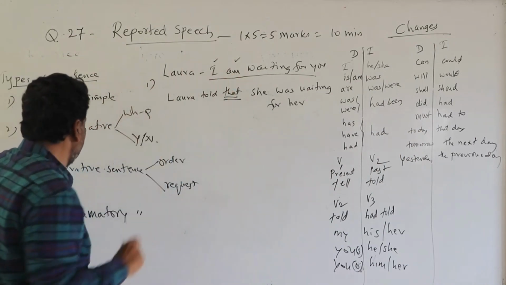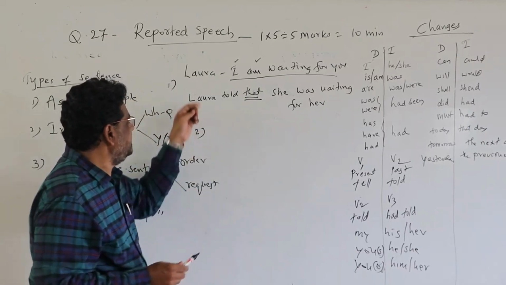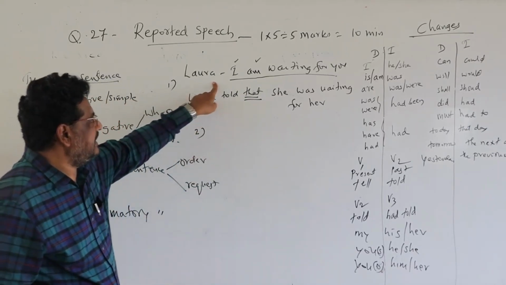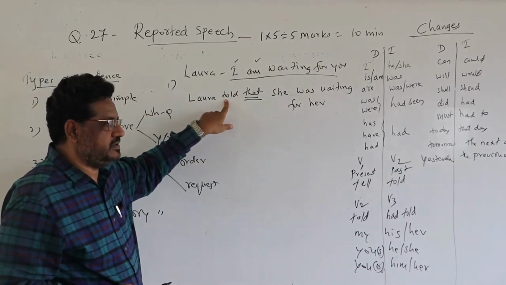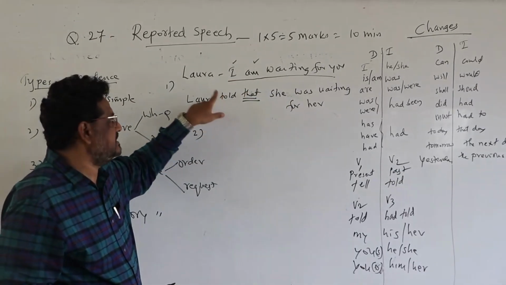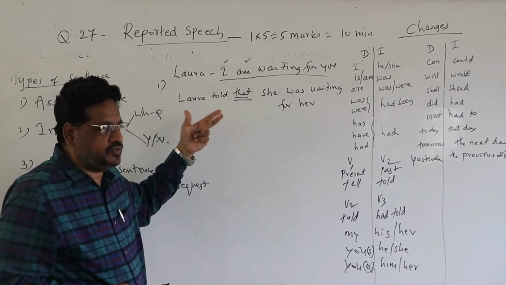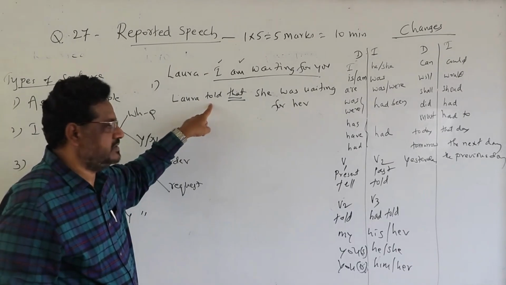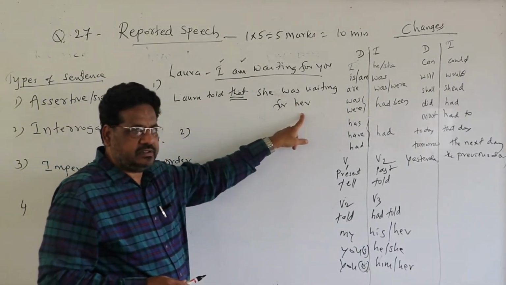Laura, I am waiting for you. So that is the assertive sentence, I am waiting for you, the answer should be Laura told that. So when only one person is speaking, then you may use say. So here is the dialogue between two, and you are better to write the told. Laura told that she was waiting for her.